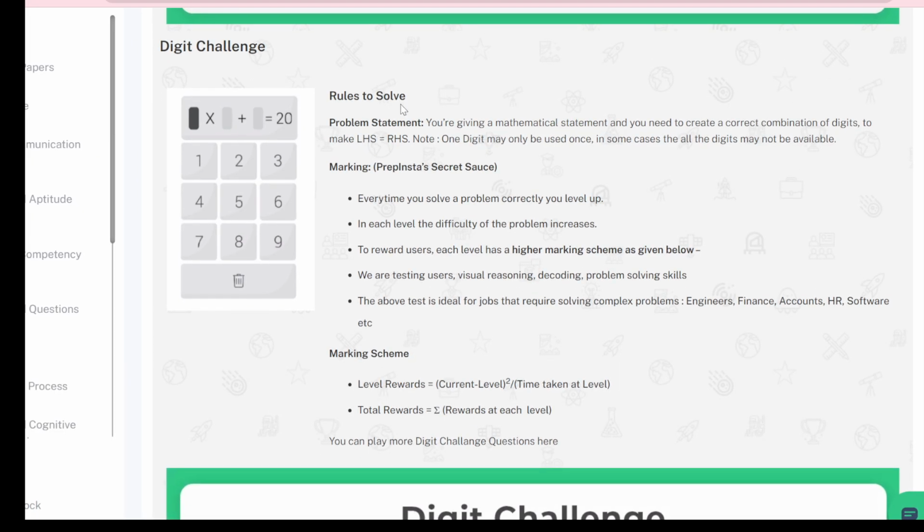Apti based means game based questions. And the digit challenge is basically something you have also solved in your college or school times, in which they will provide the answer or write one of the questions, and on the basis of your thinking of multiplication, division and subtraction, you have to find the digits so that we get 20. So it can be anything, like 2 into 2 will be 4, plus 16 we can do, then we will get 20. Or 4 into 4 is 16, plus 4, then we will get 20.